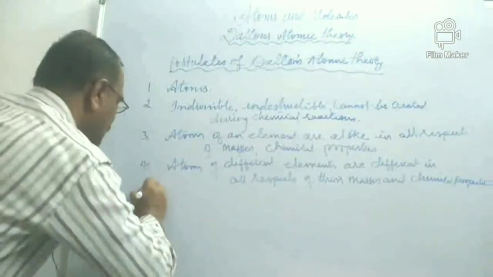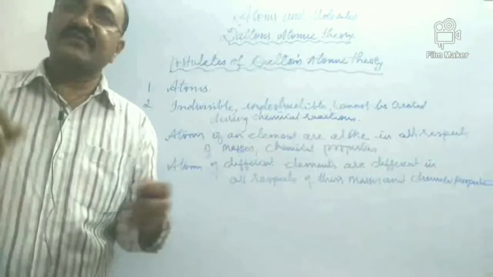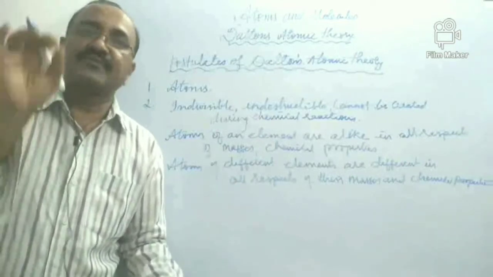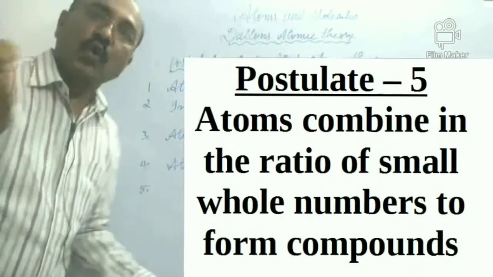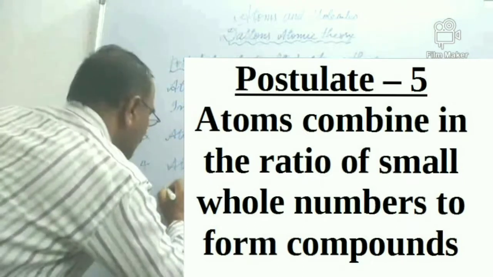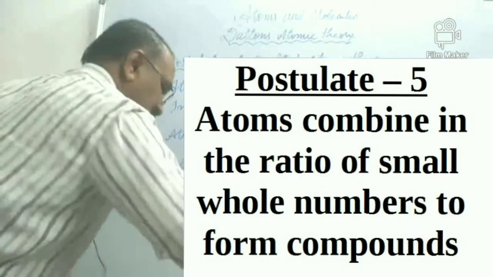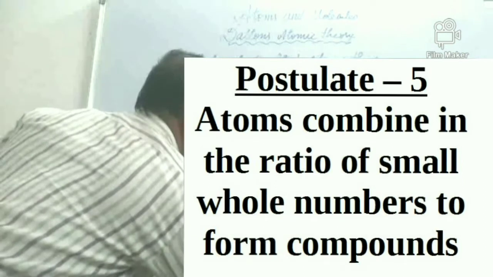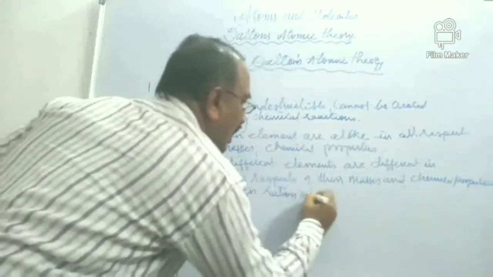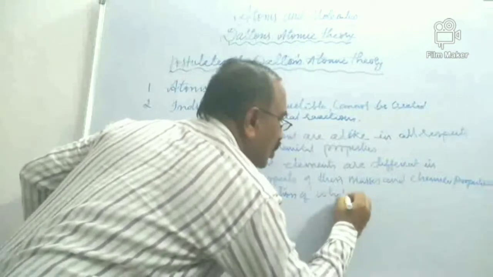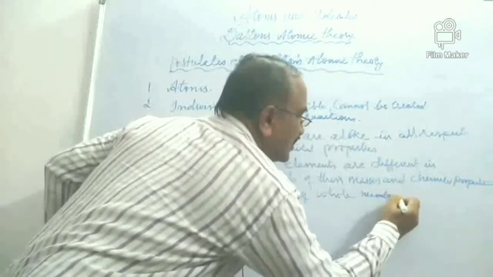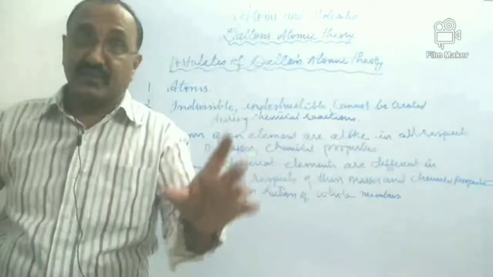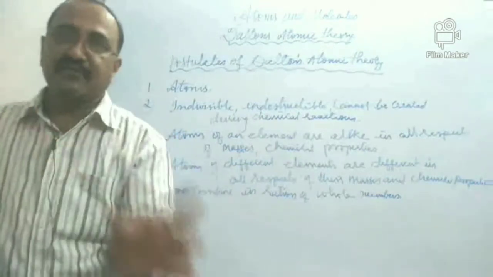Fifth one. Now we know well that atoms combine. These atoms are present in elements. Now atoms, whenever they combine, combine in ratios of whole numbers. What do I mean by whole numbers? You know well, 1, 2, 3, 4 are whole numbers. They are not 1.5, 1 3/4, or 1 5/6.